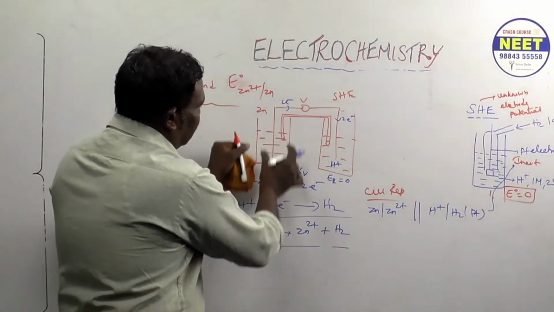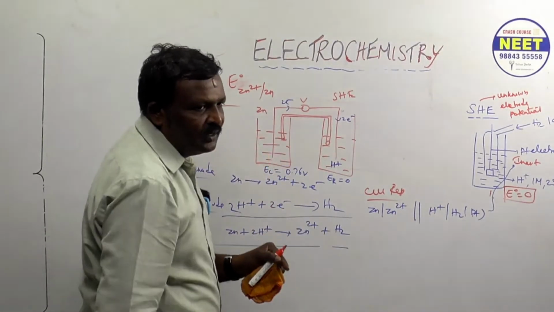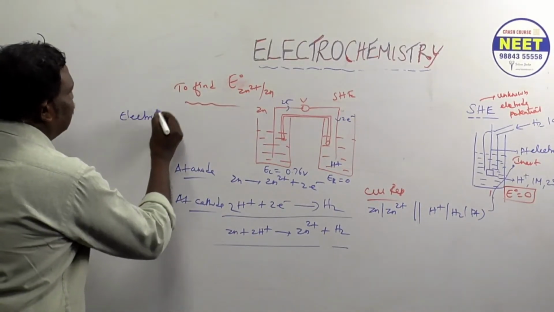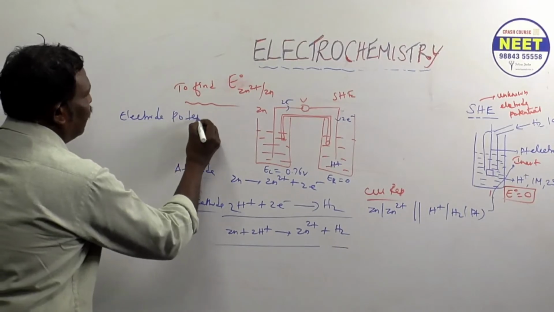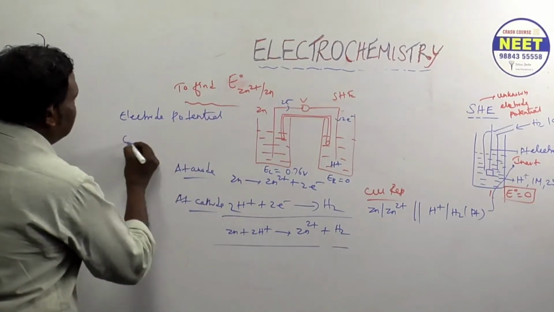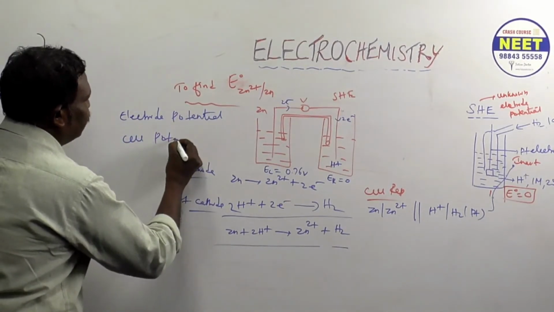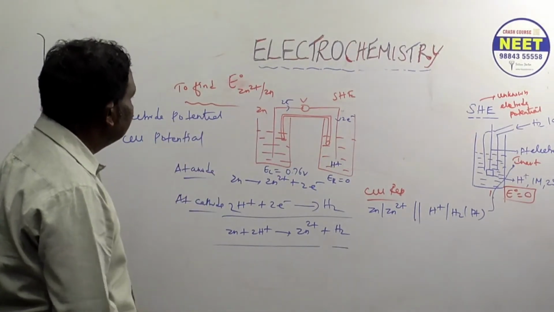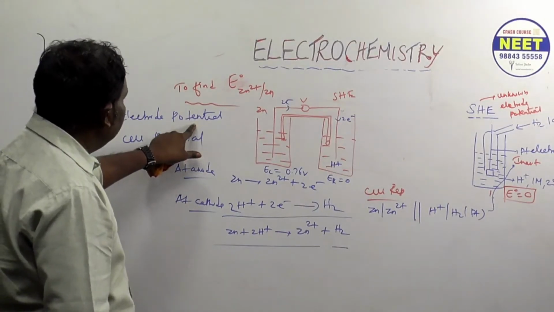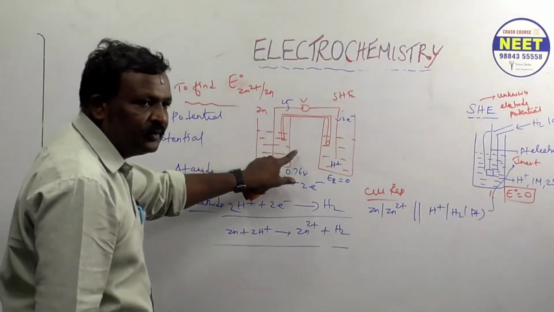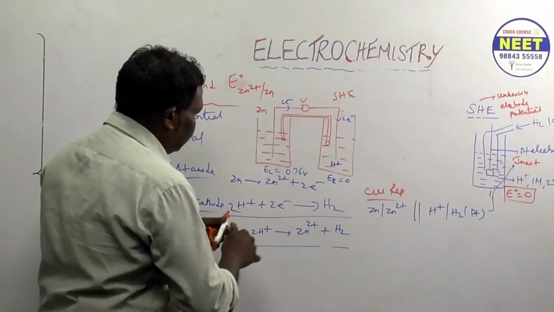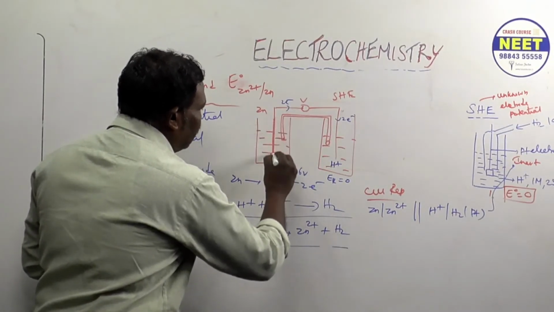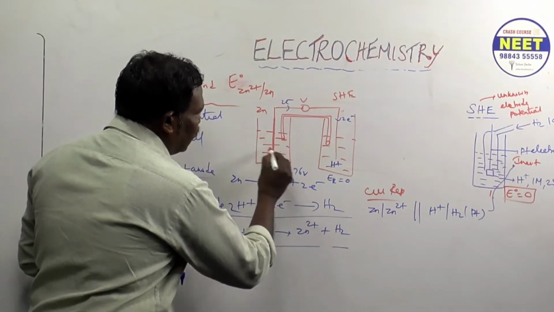Now, we have two potentials: electrode potential and cell potential. What is the meaning of each? The potential between electrode and electrolyte: this is the electrode, and around it the electrolyte is present.